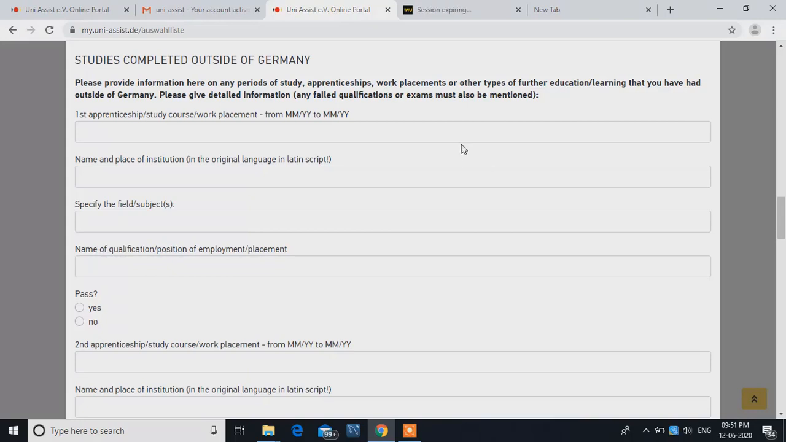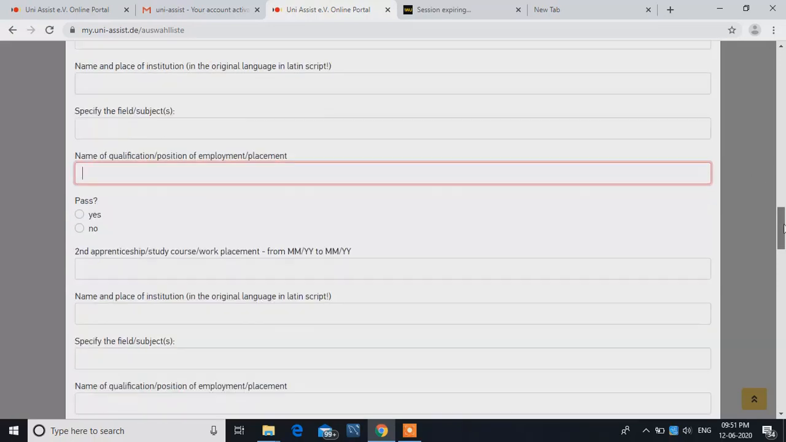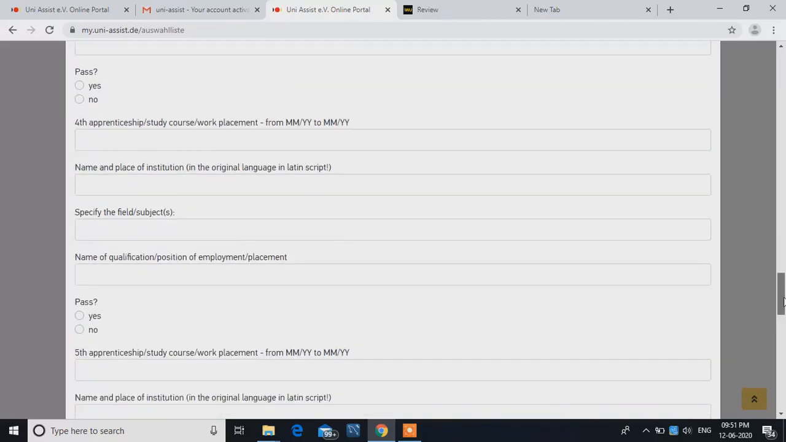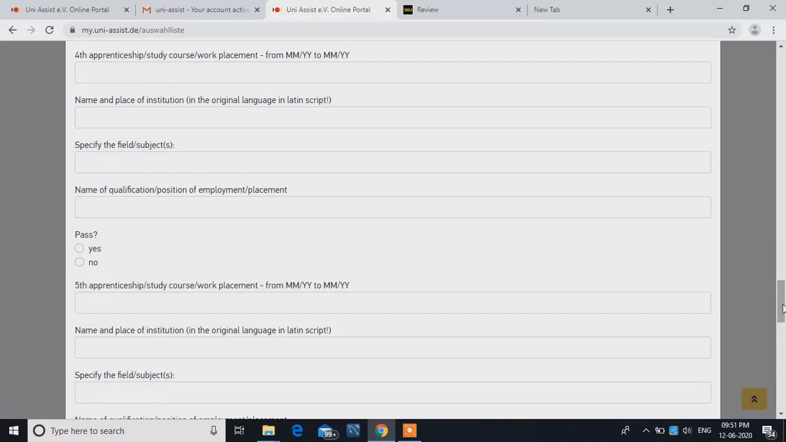Like first you have to provide the latest work experience. If you're working somewhere, provide that first, then name and place of that institution, then the field of subjects and the name of qualification, etc. So you have to click here pass, yes. Then after your work experience, assume you're working presently, but before that you must be having some internships. So put the internships down here. Similarly, second internship, third internship, and so on. So first things first, work experience, internships, all that.